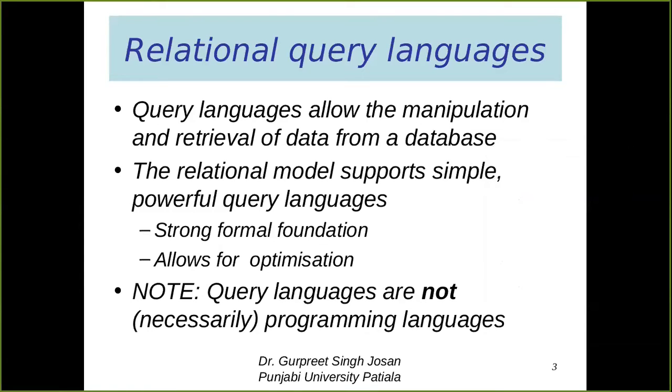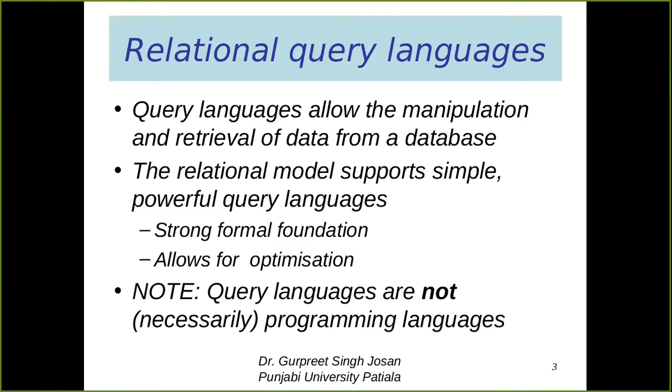So the difference between a programming language and a query language is that a query language is generally termed a fourth generation language. Fourth generation language means you just tell the system what is required, and how it will be retrieved is up to the system. So you don't tell the system how to retrieve the data, but you tell the system what is required. But in the case of programming languages, you have to create a program. A program means a set of instructions, step by step instructions based upon some algorithm, and you have to tell the system about those steps to retrieve that particular data.